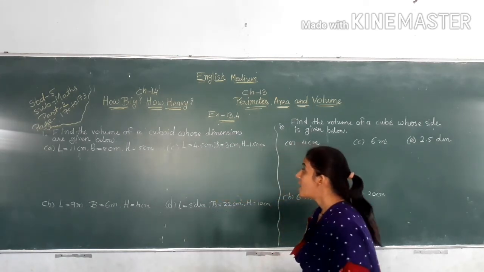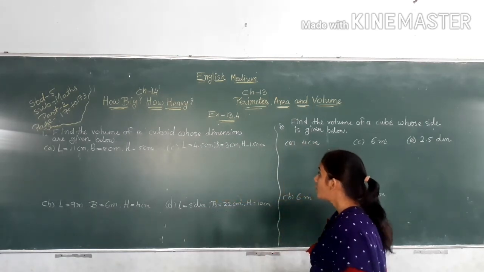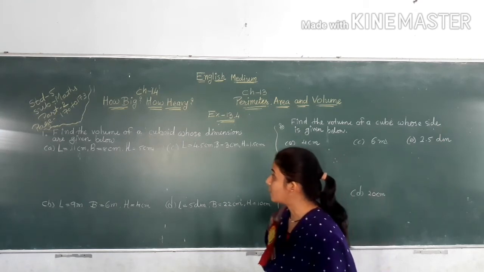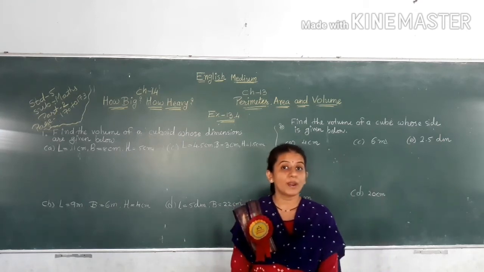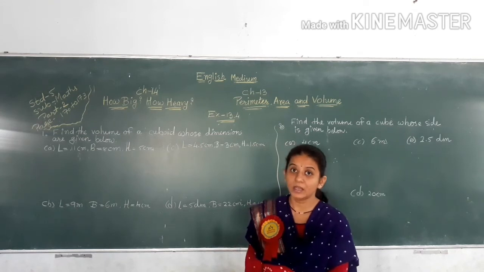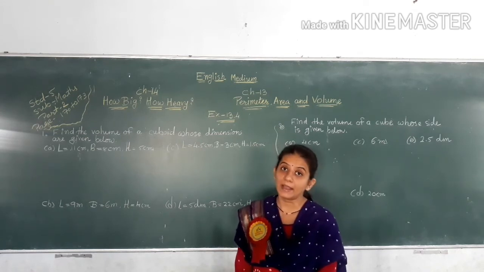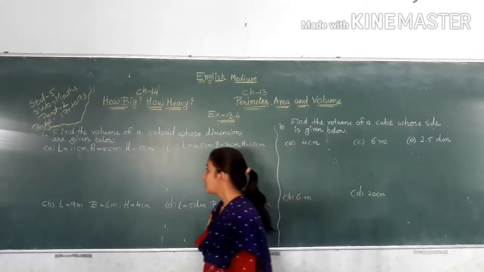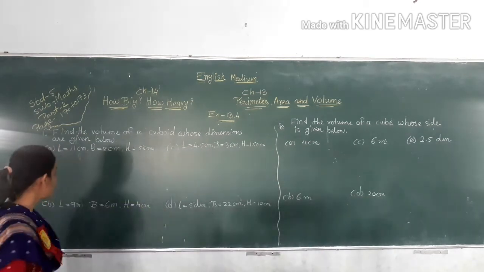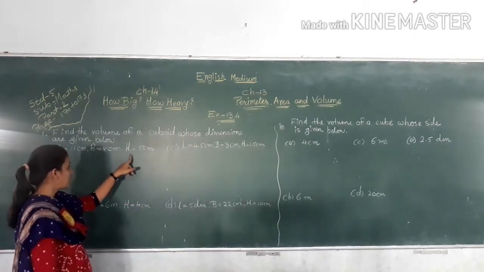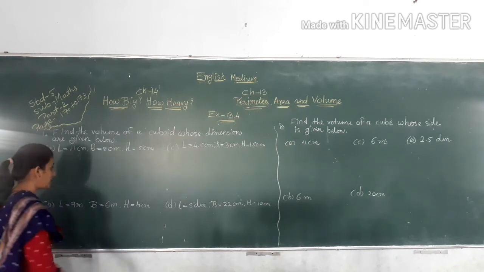Now first one, find the volume of the cuboid whose dimensions are given below. Volume of cuboid is equal to length multiply breadth multiply height. So here L is equal to 11 cm, B is equal to 8 cm and H is equal to 5 cm.